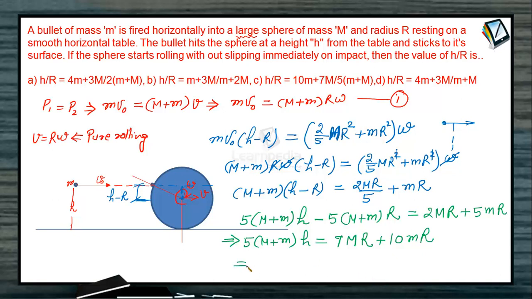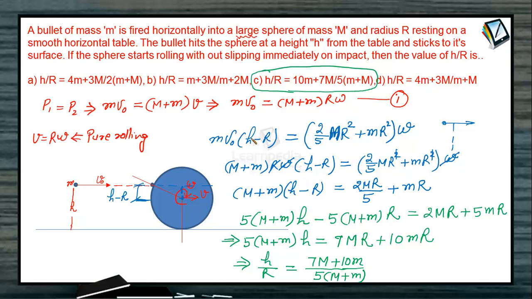Okay, so the value of h divided by r becomes how much? It becomes (7 capital M plus 10 small m) divided by (5 capital M plus small m). So we can see that here is our answer, this particular option: h by r is (10 small m plus 7 capital M) divided by 5 times (capital M plus small m).